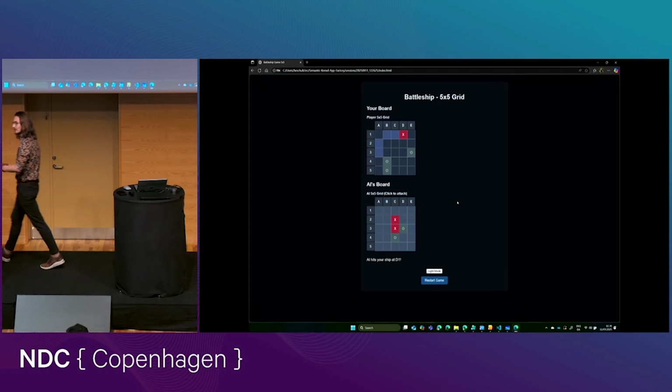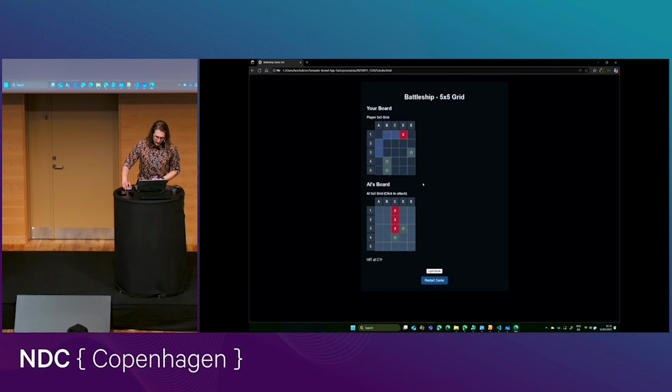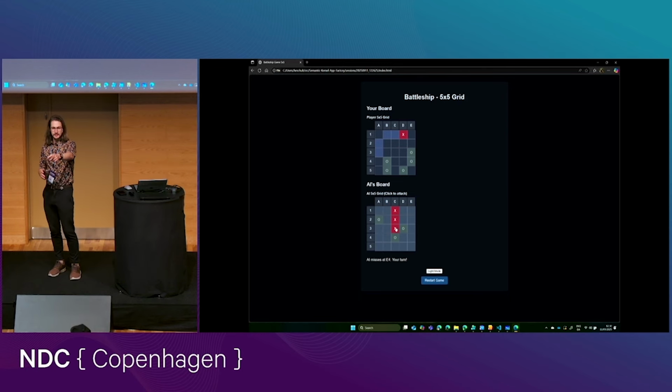All right, let's go over here. What do you say? C1. Okay. C1, that's a hit. Very good. The AI missed. Over there on the very right? A2. Oh, a wild card. And it's a miss. Good. Okay, so it looks like we actually sunk one of the ships here, right? So we need to find the other one. Maybe A2 is actually a good shot there. But we didn't hit it. Let's give it another try.